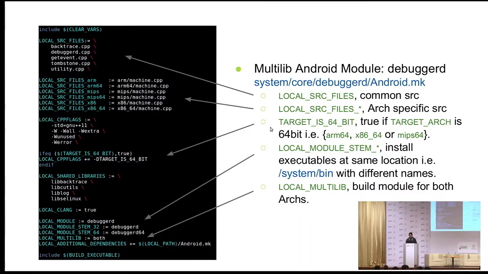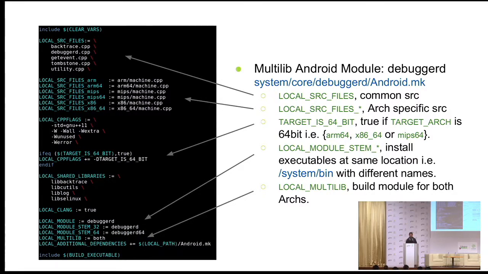As I said, target is 64-bit is something which you don't need to set if you are building a 64-bit type 6432 multi-lib build. And the purpose of this example is that at the end you can see that they have mentioned local module stem 32 and local module stem 64. So this is how you rename your applications, your executables.